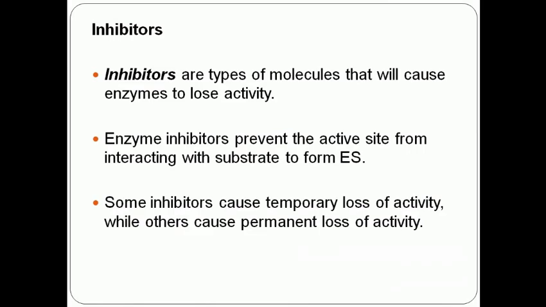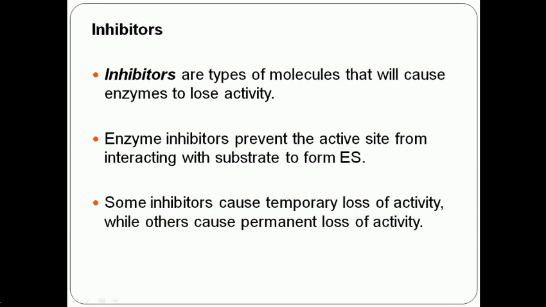Now, the last one is inhibitors. Inhibitors, as the name indicates, are molecules that cause the enzyme to lose activity. Enzymes, as we all know, are protein structures that have active sites at which the substrate attaches and the reaction proceeds. So an inhibitor may cause a temporary loss, or maybe a permanent one.